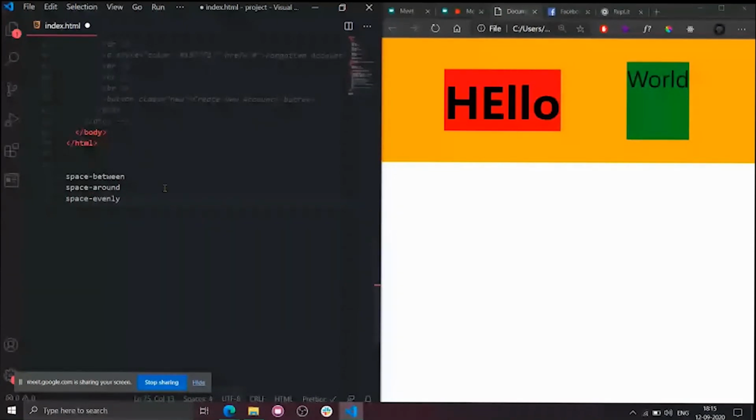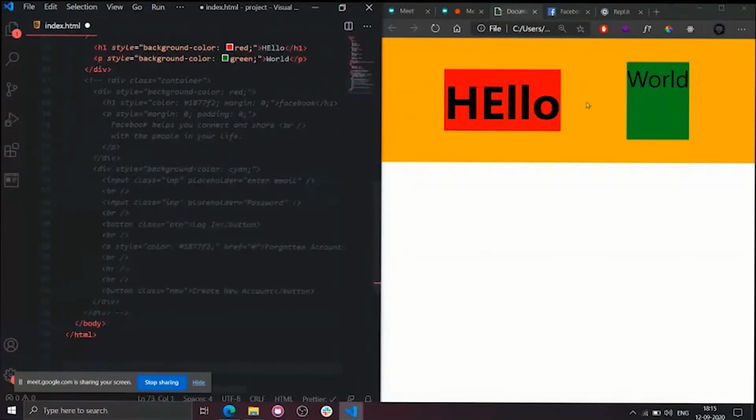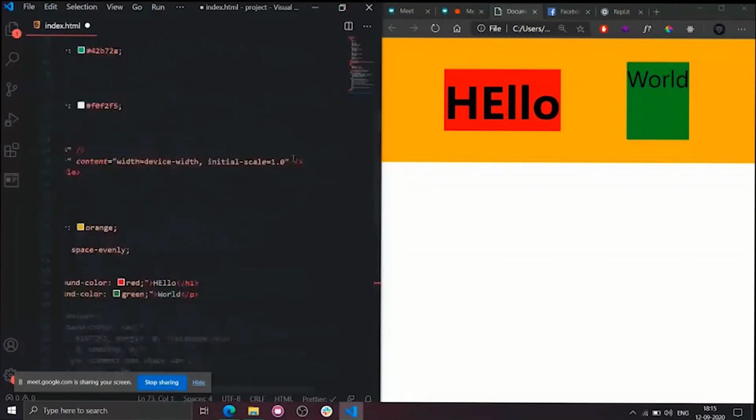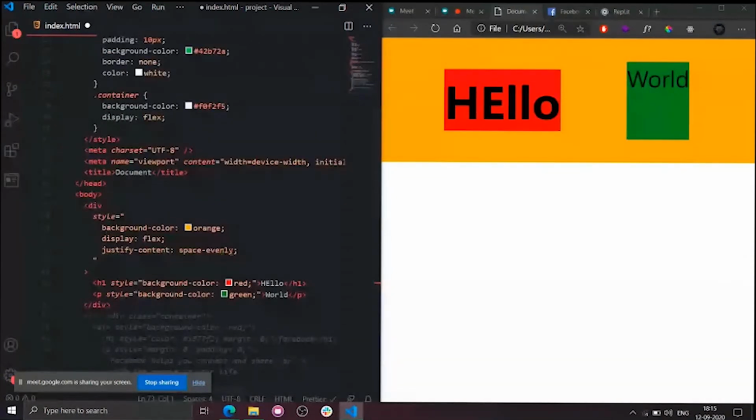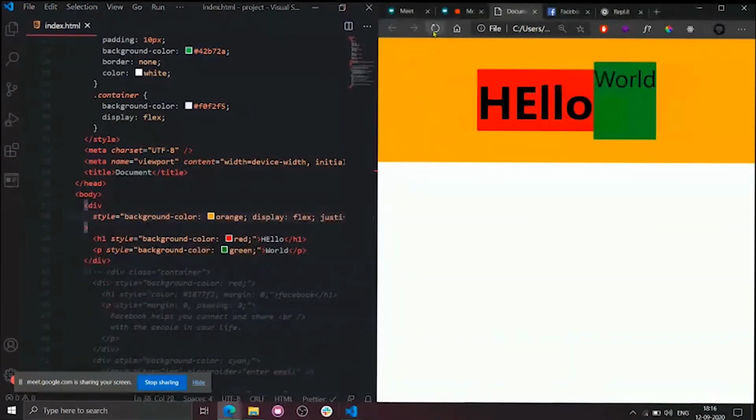So what does space between do? It simply throws the children towards the corners. What space around does is create equal distances for each child. So what does space evenly do? It entirely matches the gap between all children. So I hope it made some sense. If you want all children to be in the center, simply remove the space. As we don't use space, I need all children in the center. So justify content of center. That's it.